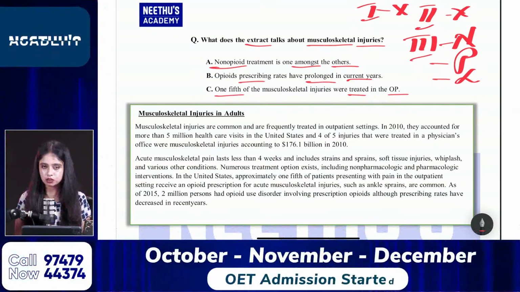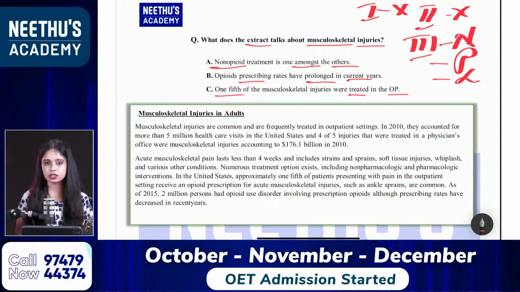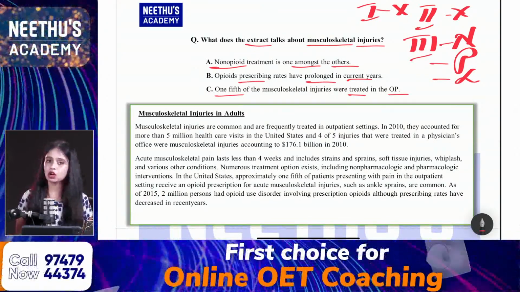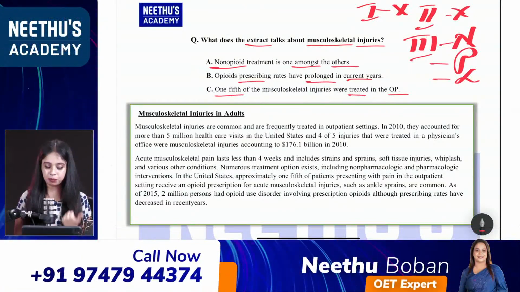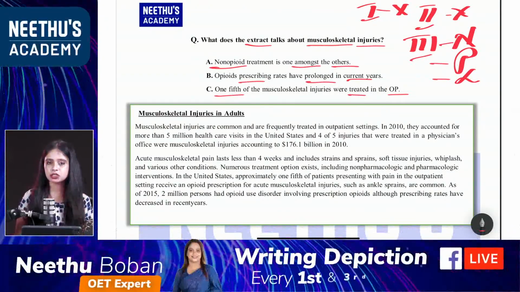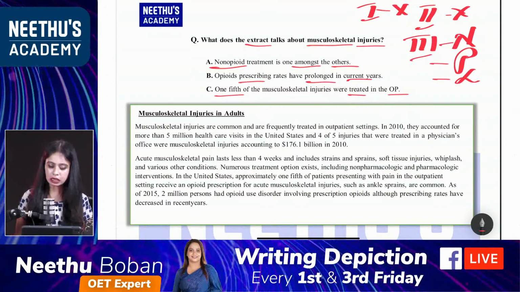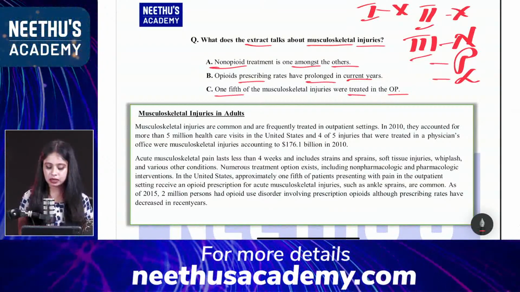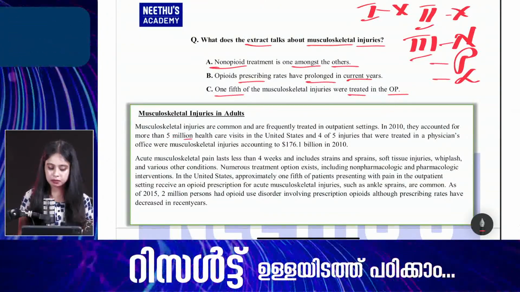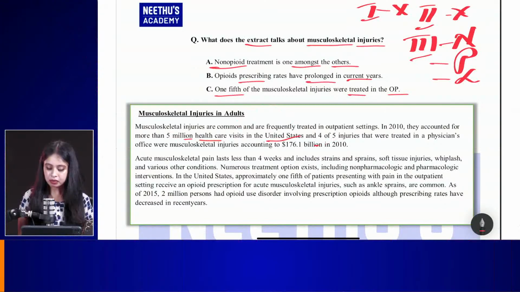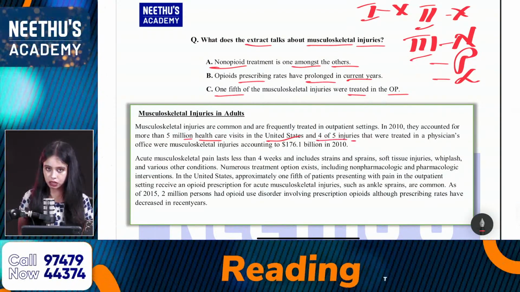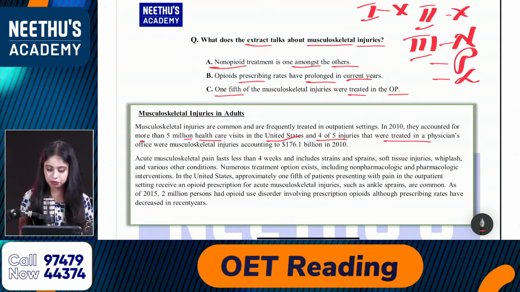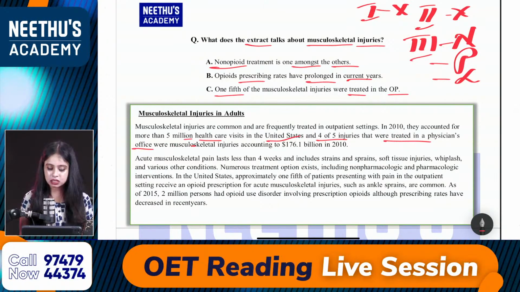Okay, so from the first paragraph, can we select any option or can we eliminate any option? As you guys know, we are applying the strategy called the elimination method here. So with the help of the elimination strategy, can we eliminate any option from the first paragraph? Here in the second line, more than 5 million healthcare visits in the United States and 4 of 5 injuries that were treated in a physician's office, that means OP, were musculoskeletal injuries.